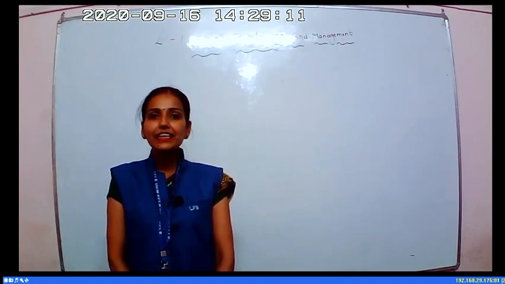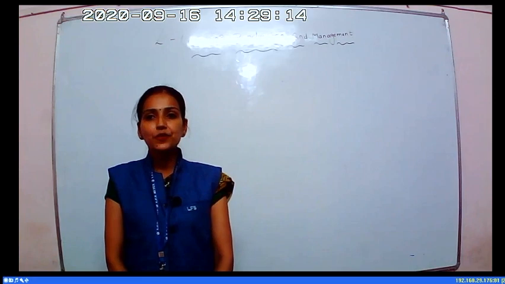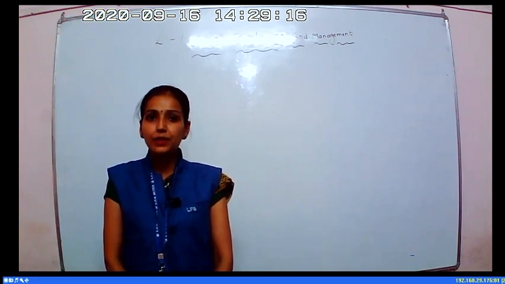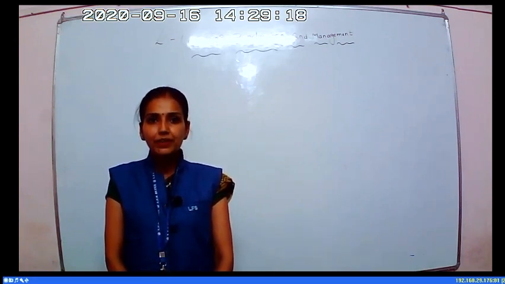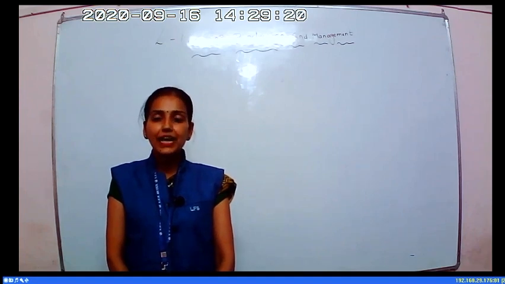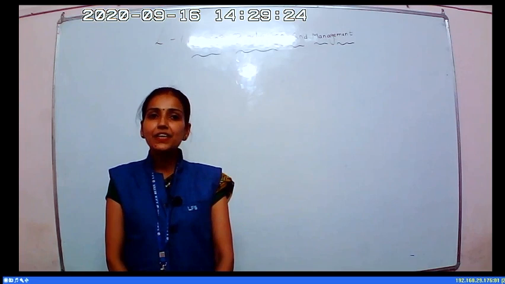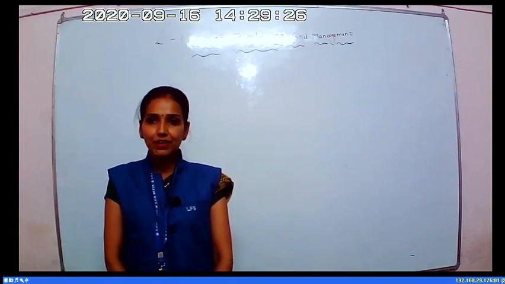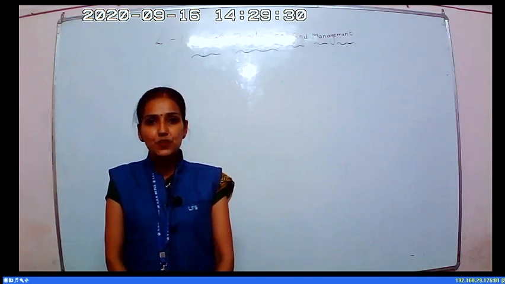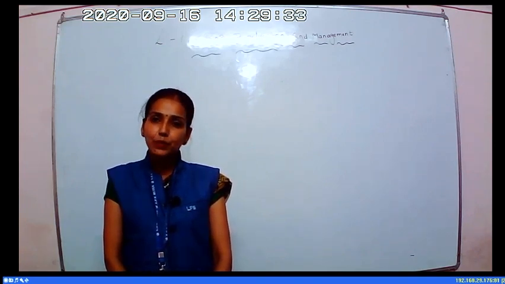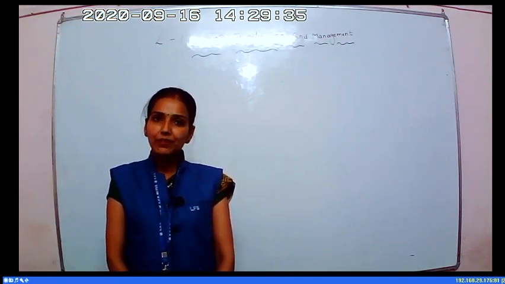So let's begin our first chapter, that is crop production and management. Before starting the topic, we should understand what is food and its importance. What is food? Food is the basic requirement of life to survive. Its importance: it helps us to get energy, it helps us to be alive, it helps us in growth, each plays an important role in our body.